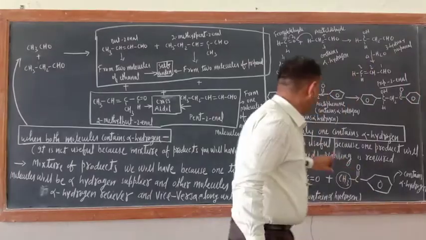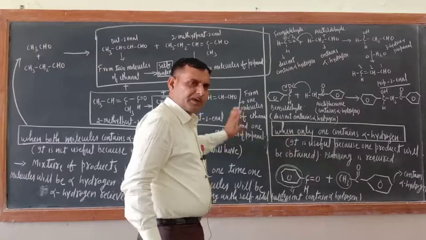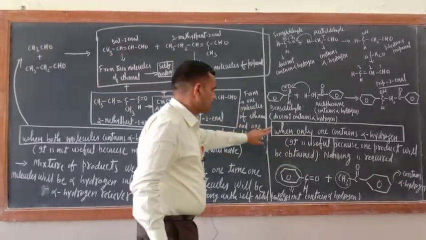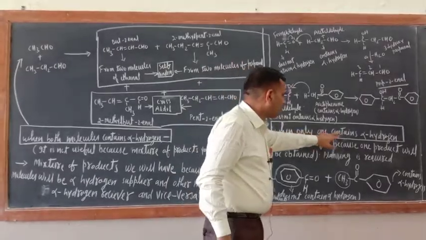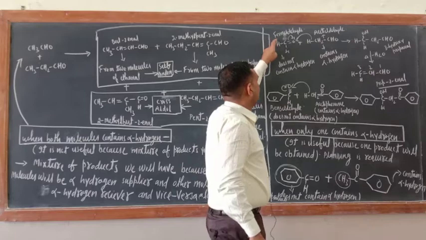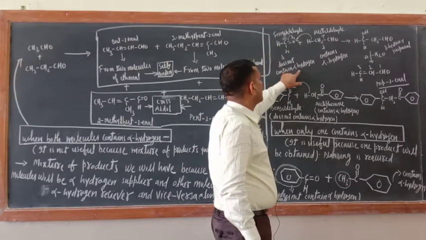I will explain from this side so that I can wipe them out and we can use the same place for the explanation of this one. Just see first, when only one contains alpha hydrogen: this is formaldehyde, HCH double bond O, which does not contain alpha hydrogen.